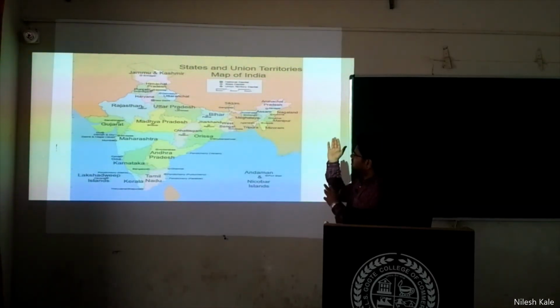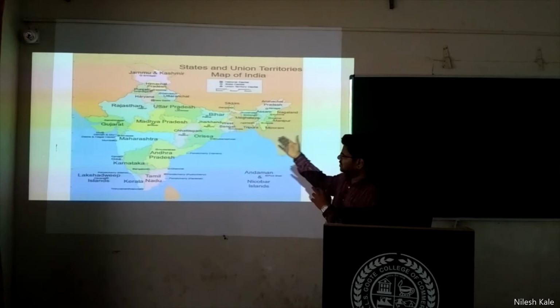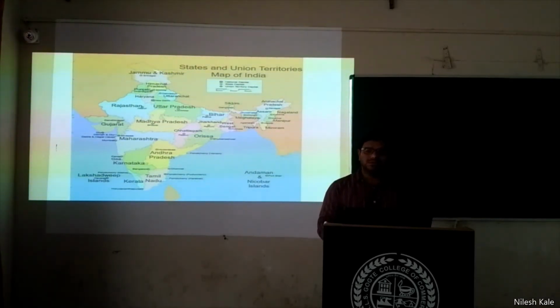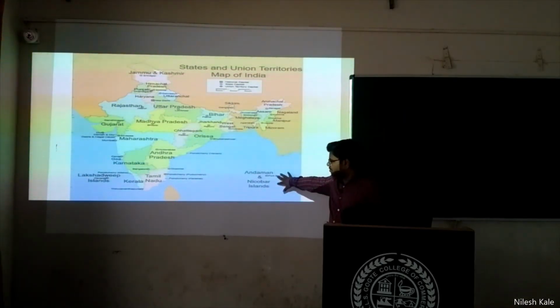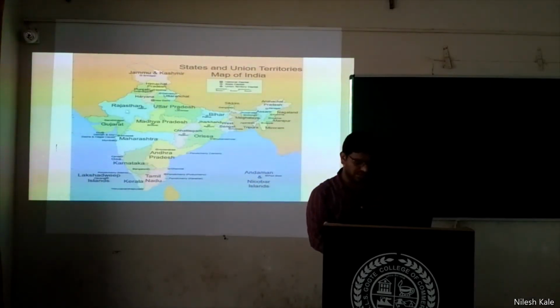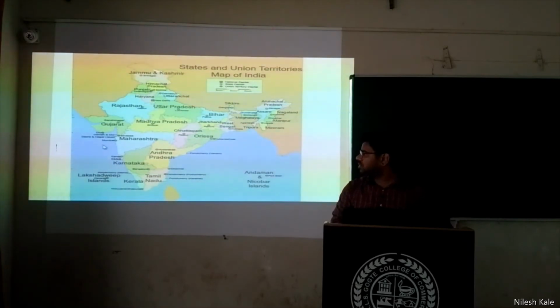Now in this map of India, you will find all those union territories and states. Andaman and Nicobar are a part of India. Dadra and Nagar Haveli, here you will find those. And these states have special economic benefit.